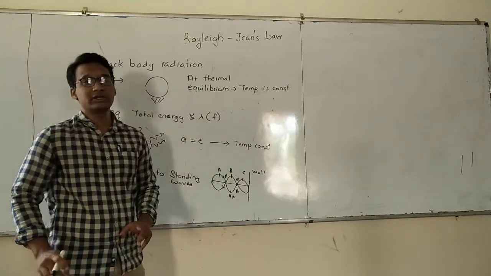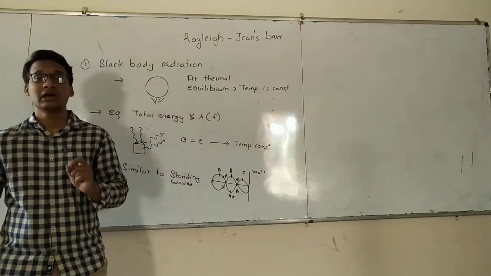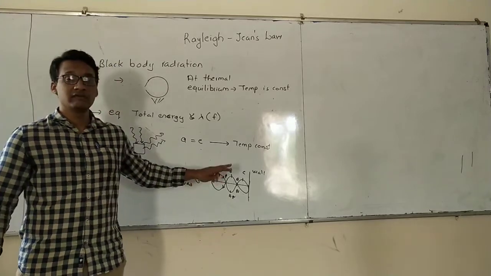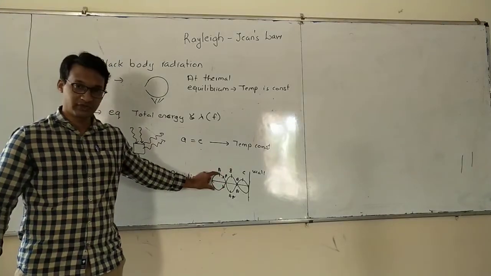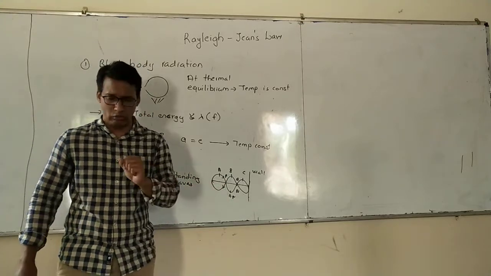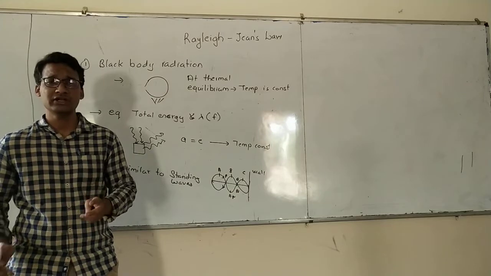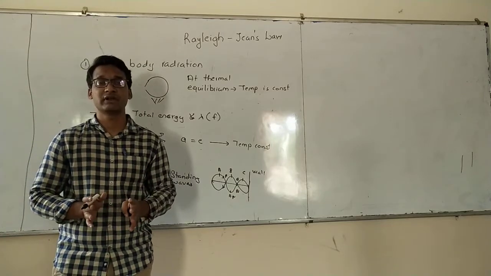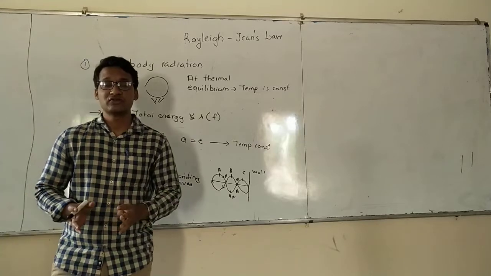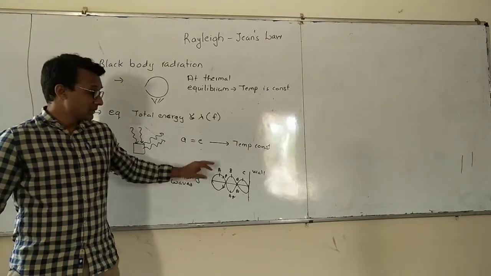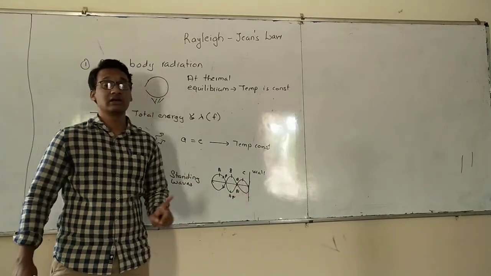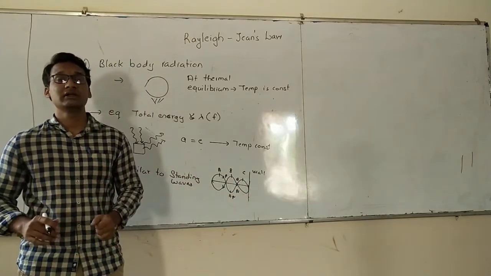You go at any point in the space, the energy at that point will not change. The energy at A will be always this much. The energy at P, which is a node, will be minimum. That is because the waves will interfere destructively. Here it will be maximum because the waves will interfere constructively. But what is speciality about the standing waves is, in this space the energy will remain same, it will not